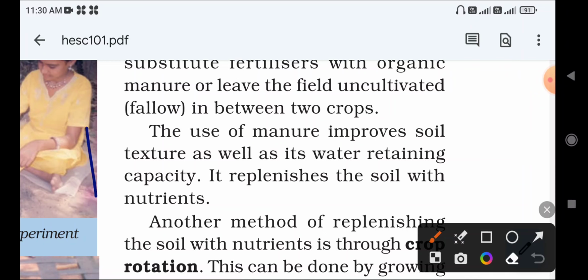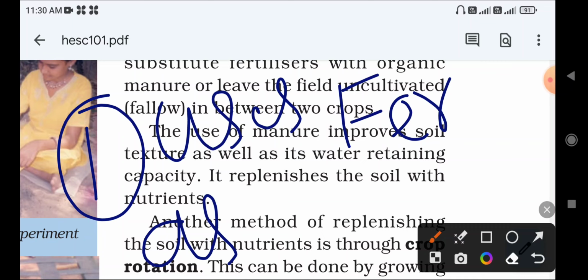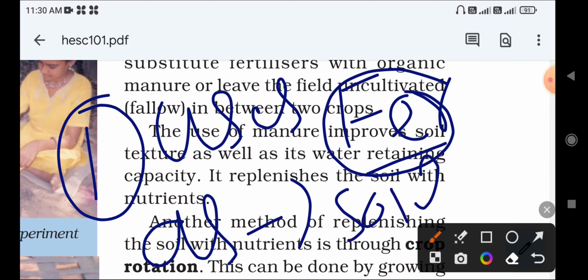In our previous video, we discussed the uses of fertilizers, correct? We discussed completely the uses of fertilizers as well as the disadvantages of fertilizers. It means if you use more fertilizers, it will cause soil pollution. We discussed that. Okay, so this is one type of replenishment of the nutrients in a soil, correct?